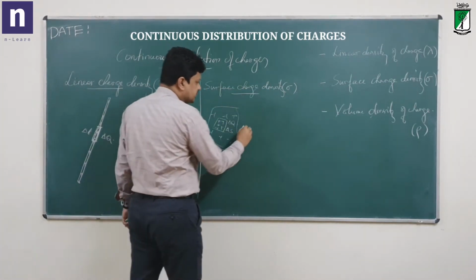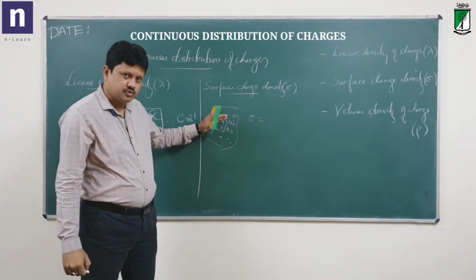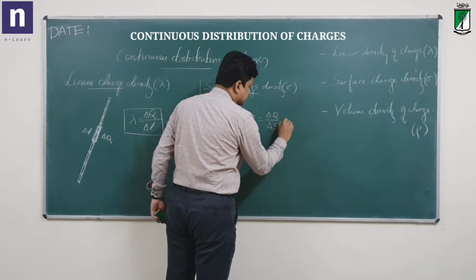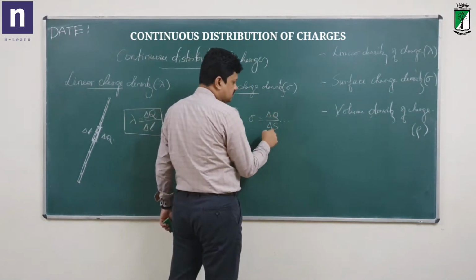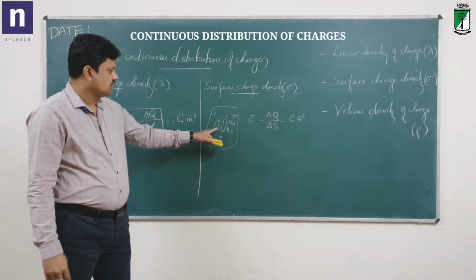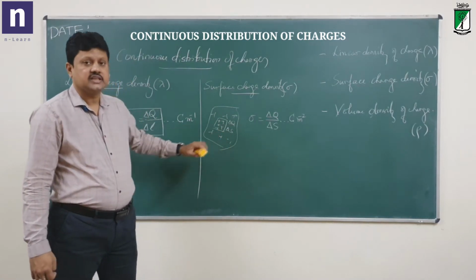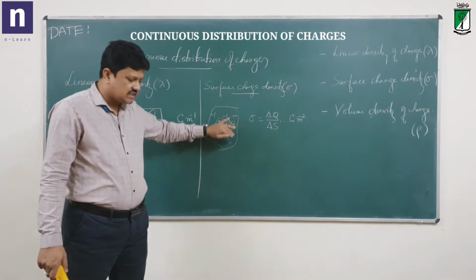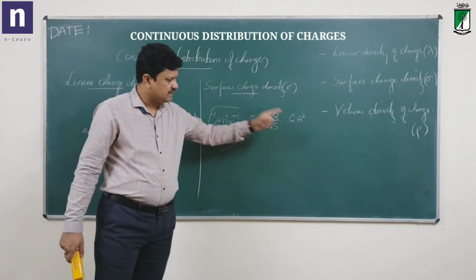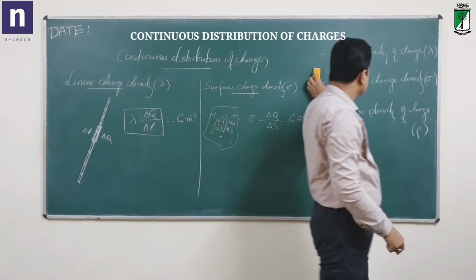Then surface charge density is given by sigma equal to the amount of charge per unit area, that is delta Q by delta S, which will be coulomb per meter square, which is the area. So on a body, the surface density of charge is the amount of charge distributed per unit surface area, that is delta Q by delta S, coulomb per meter square. Then similarly, the third one, volume density of charge.